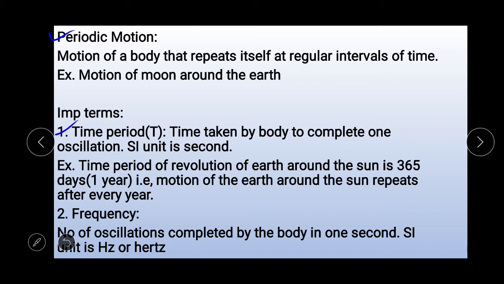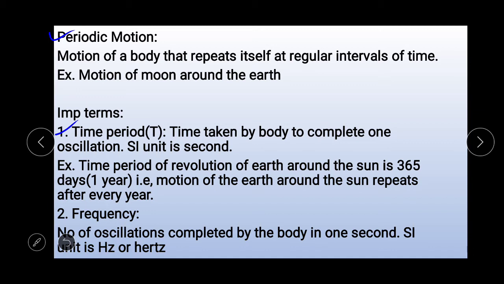You may consider another example, the motion of Halley's comet. Halley's comet repeats after every 76 years, meaning Halley's comet is visible to us after 76 years. Again, the motion of the moon around the earth repeats after 27 days. Hence, the time period of revolution of the moon is equal to 27 days.